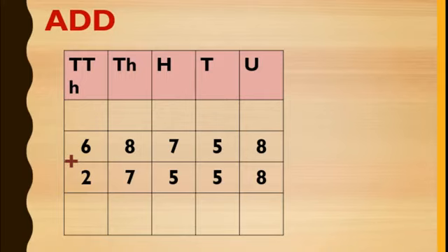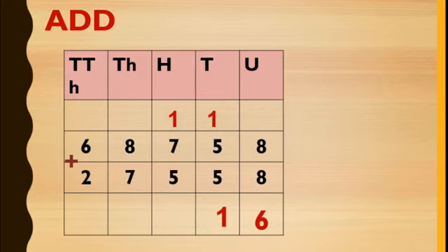Now in the unit place, 8 plus 8, that is 16. So 6 we will write in the units column, 1 is carried over, isn't it? Now in the tens column, 1 plus 5 plus 5 is 11. So 1 we will write here and 1 is carried over to the hundreds place.